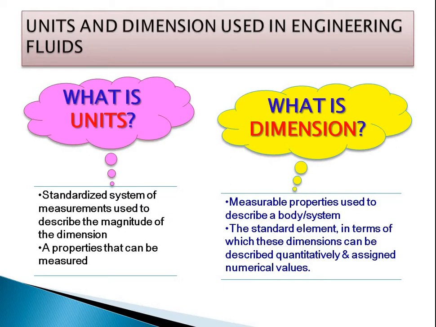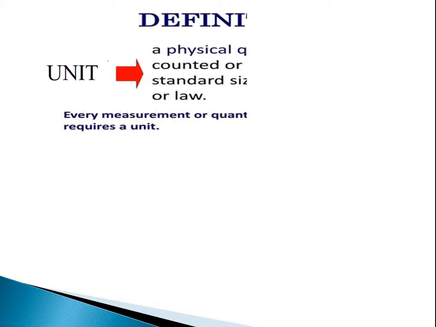So units and dimensions are different. Units speak about the methodology used to measure quantities, and a dimension is nothing but the particular property which is used to describe the material or that quantity. So that is the difference between units and dimensions.